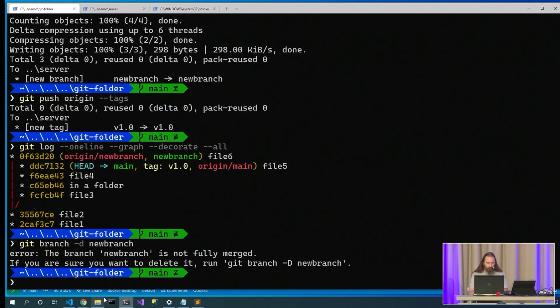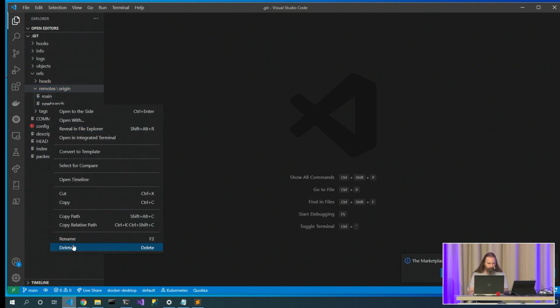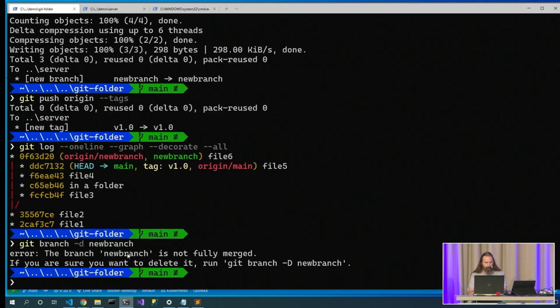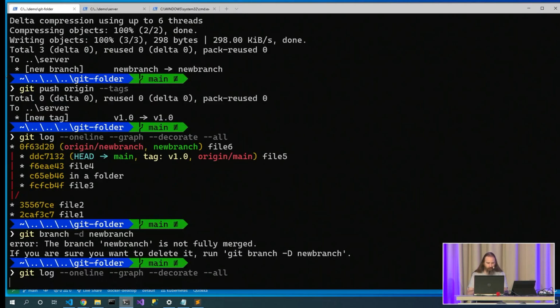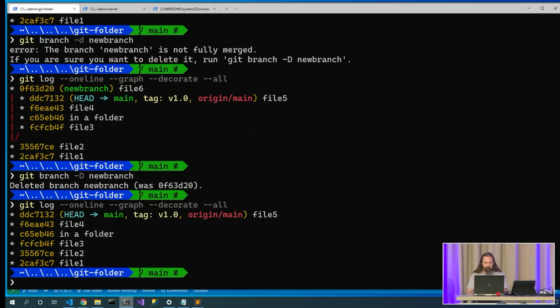And I'm also going to delete it out of my remotes just so that I know that it's all the way gone. Remotes, new branch. So now I do a log. Oh, git branch -D new branch. Now it's gone. Wait a minute.